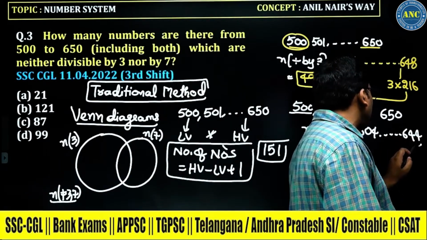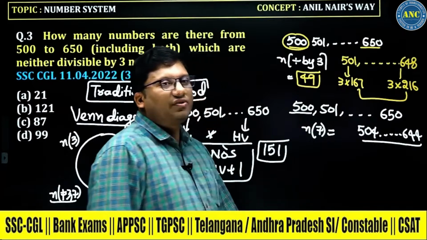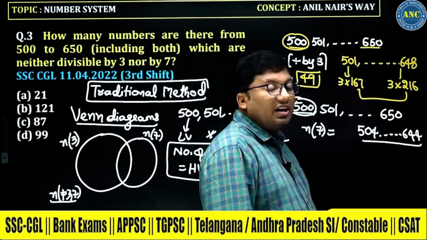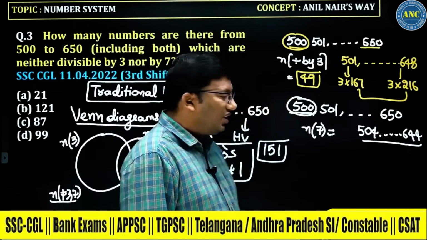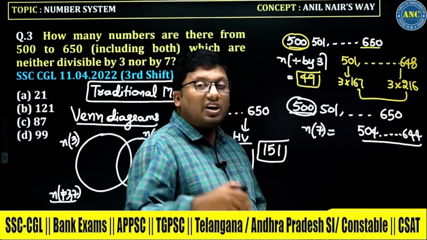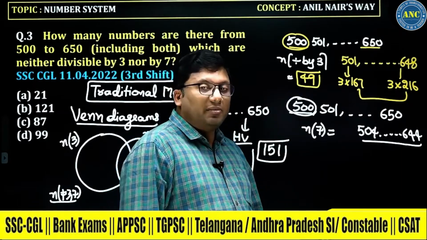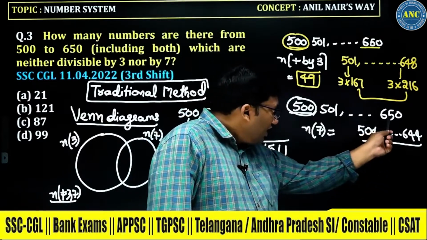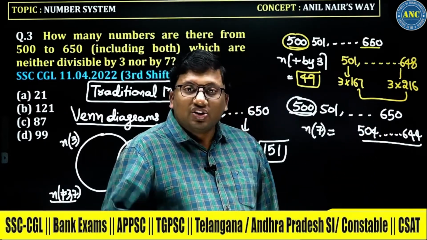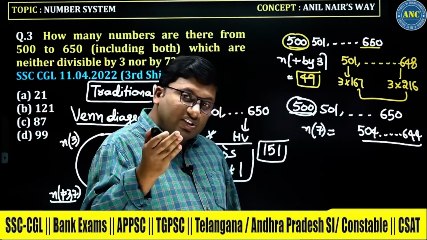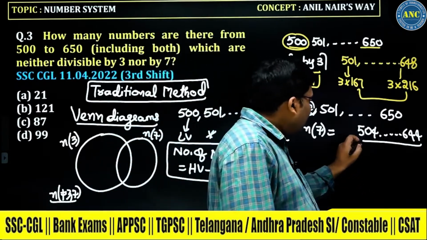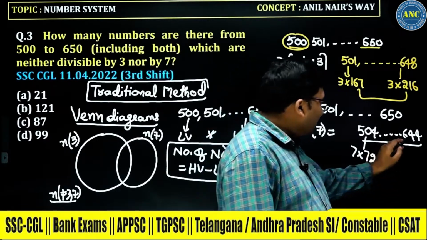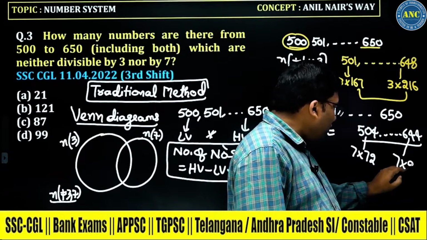Very, very important learnings: 504 to 644. Again I am repeating. 7 sevens are 49, leaving 10. 7 ones are 7. What is the remainder? 3. If I add 4 to it, 3 plus 4 is 7. So that is the reason it is 504. 7 nines are 63, leaving 20. 7 twos are 14. Remainder 6. If I subtract 6, I will get it. That means 7 into 72 is 504, and 7 into 92 is 644.